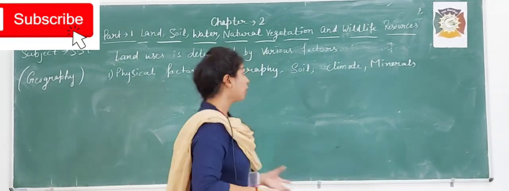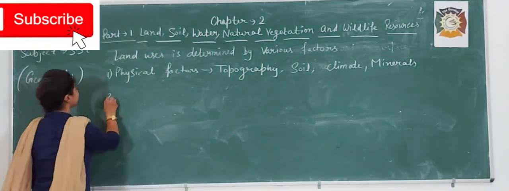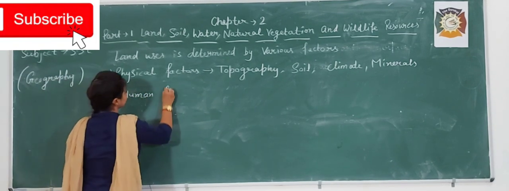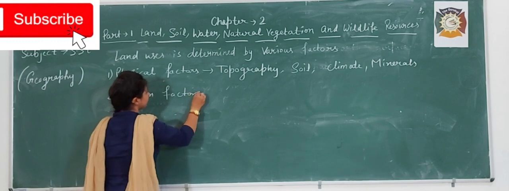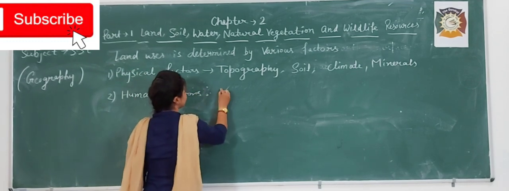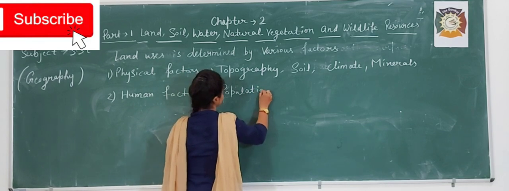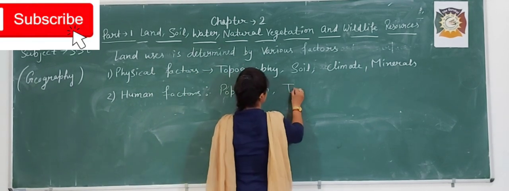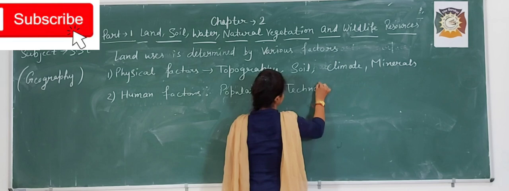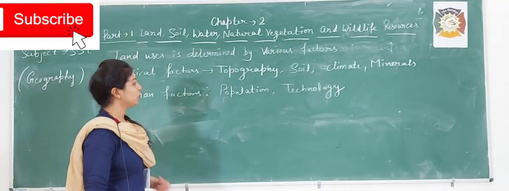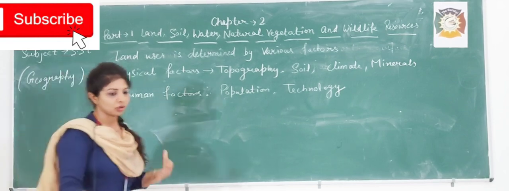Okay, if I talk about the human factors, human factors include population and technology.